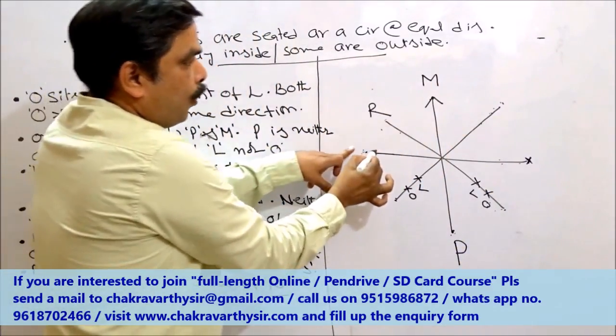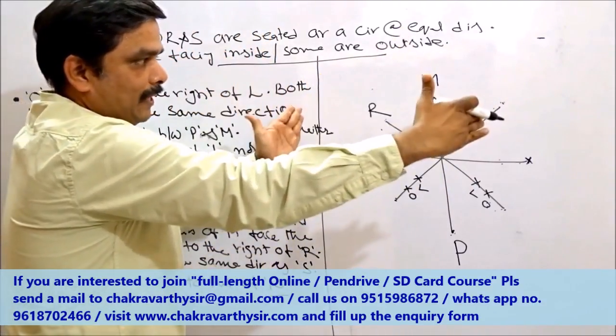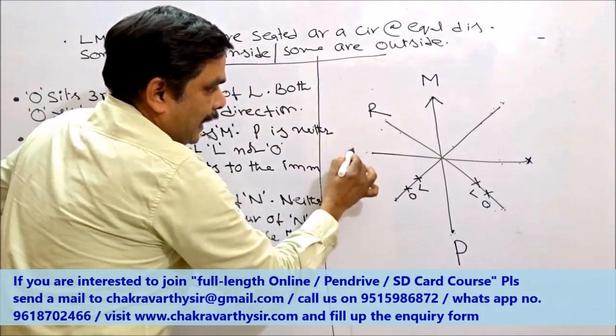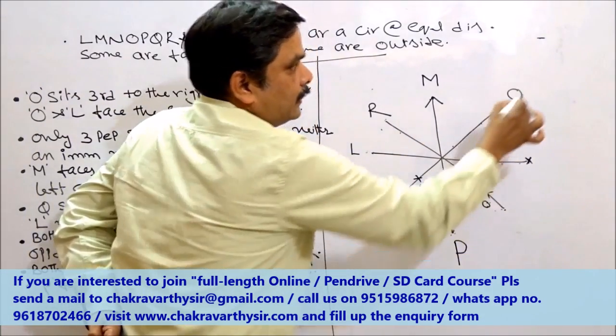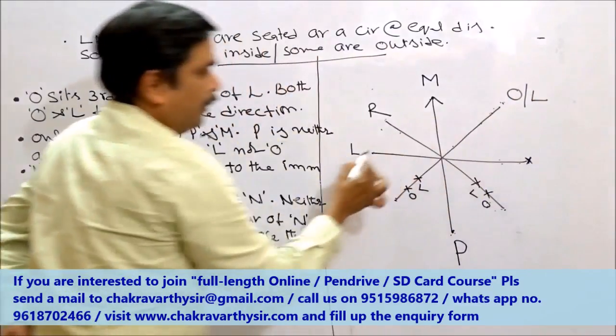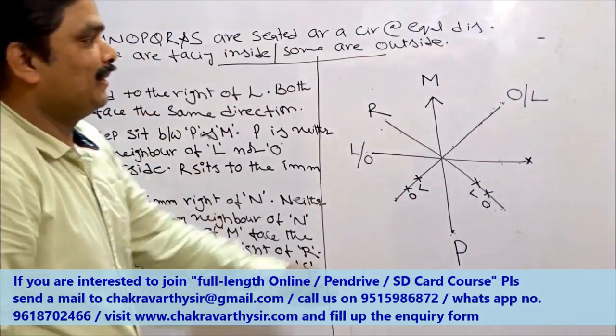Now here, only 2 places are there. How can I distribute these 2 places? Suppose L is here, O should be here, there is no other place. Suppose O is here, L must be here. What's the meaning of this one?